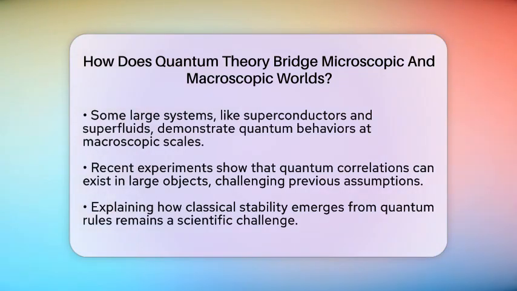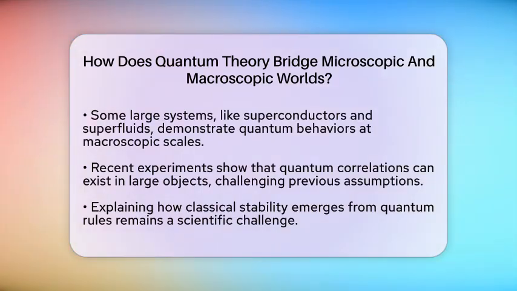Despite this, some large systems do show quantum behaviors directly. Superconductors are a perfect example. They allow electrical current to flow without resistance because many electrons occupy the same quantum state. Superfluidity is another example, where liquids flow endlessly without viscosity. These phenomena prove that quantum effects can appear at large scales under certain conditions.